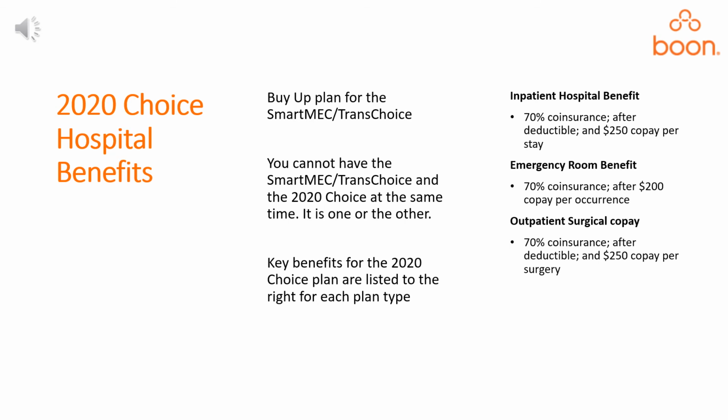2020 Choice Hospital Benefits. These are the benefits continued from the previous slide breaking down the hospital benefits for the 2020 Choice Plan. Inpatient hospital benefit, 70% coinsurance after deductible and $250 copay per stay. Emergency room benefit, 70% coinsurance after $200 copay per occurrence. Outpatient surgical copay, 70% coinsurance after deductible and $250 copay per surgery.